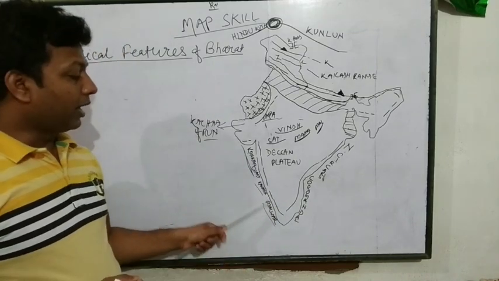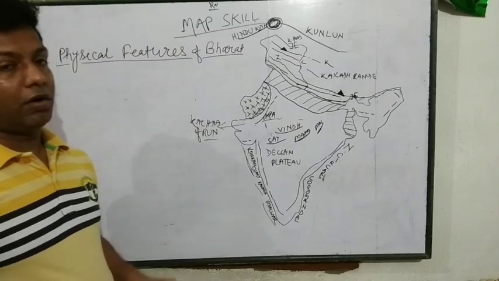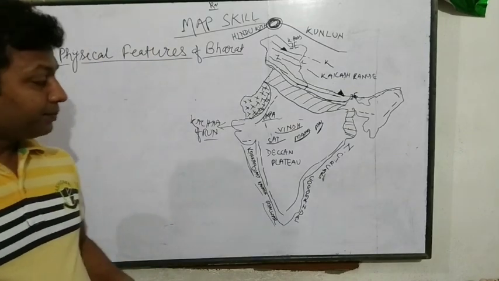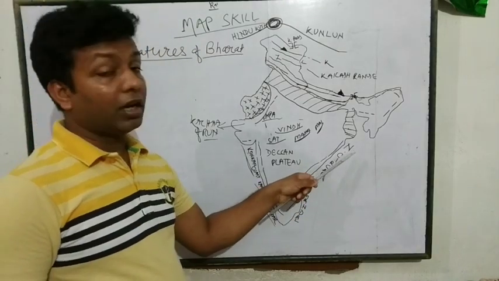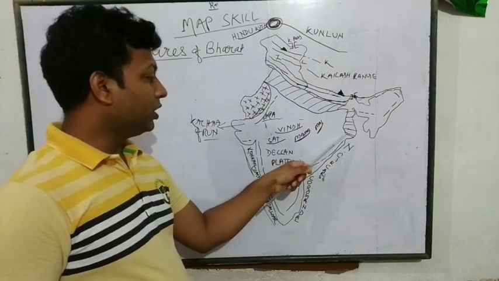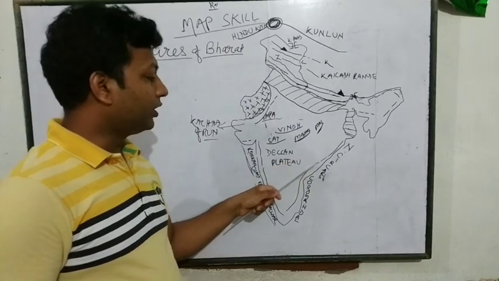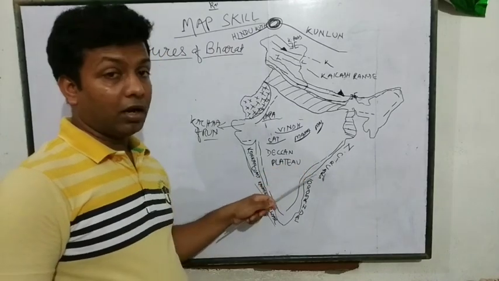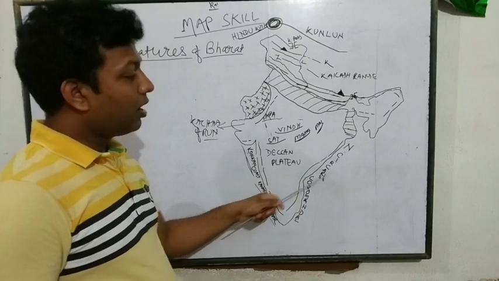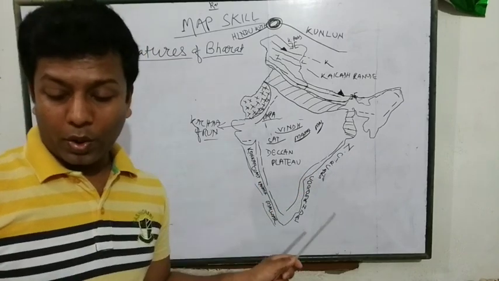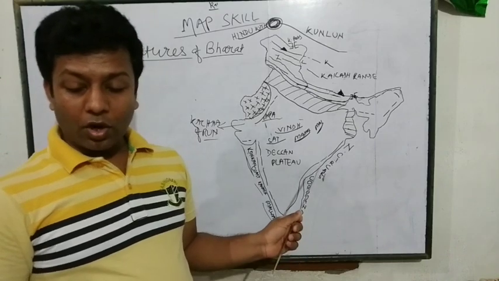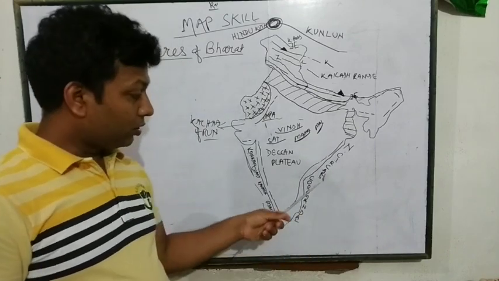And in Kerala, we have Malabar coast. Okay? Look at this. This is N Sarkar, that means Northern Sarkar. This is the Eastern Ghat region of India. Eastern Ghat region of India, this is Northern Sarkars. And this is Coromandel coast. Okay? This is Northern Sarkar coast.